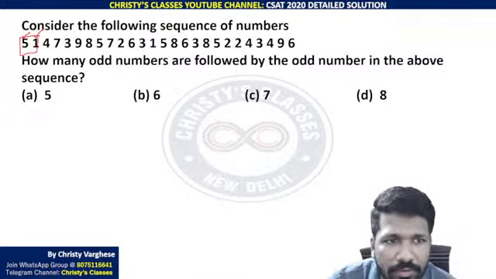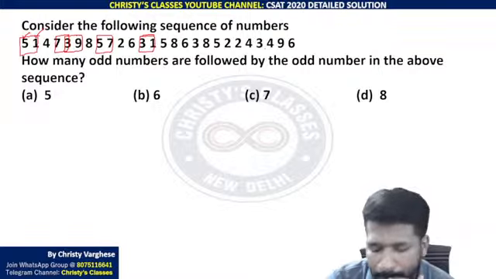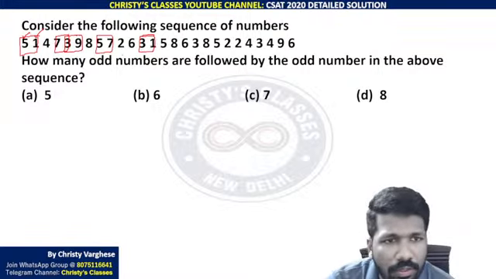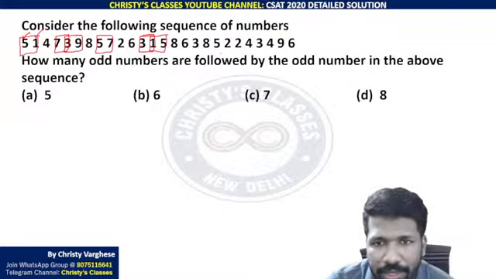7 3 pair is a valid pair. 7 followed by the odd number 3. 3 and 9 pair is a valid pair. 5 and 7 pair is a valid pair. 3 and 1 pair is a valid pair. Then any other valid pairs? Yeah, this many pairs only are there. So how many pairs are there? Yeah, 1 and 5. I missed 1 and 5. 1 and 5 is also a valid pair.